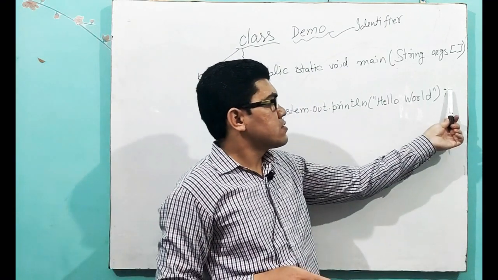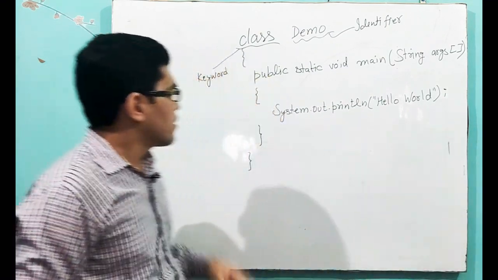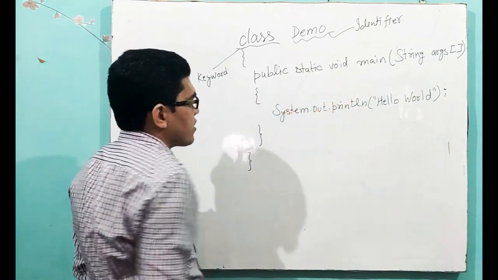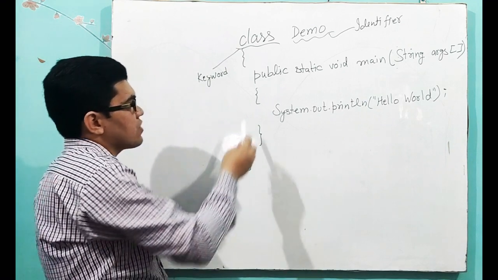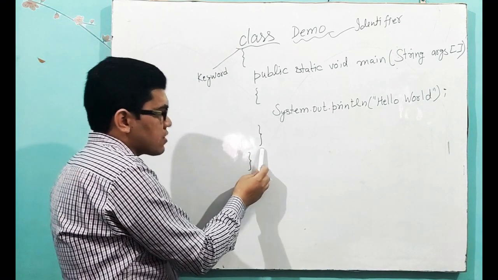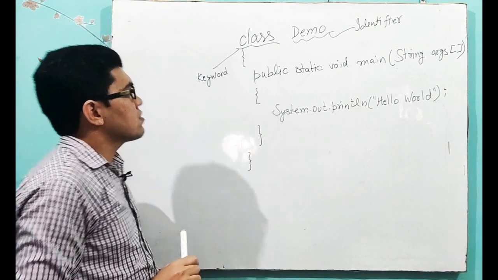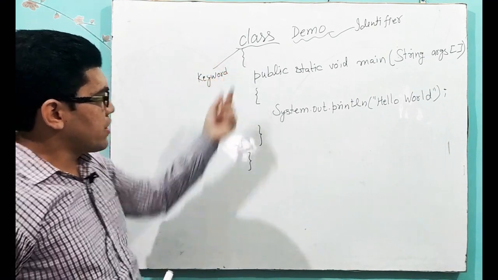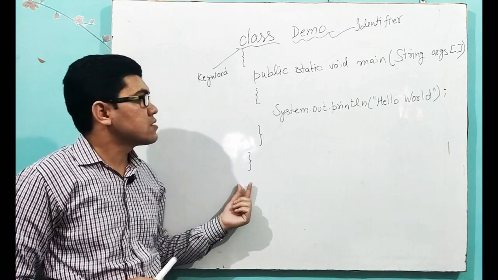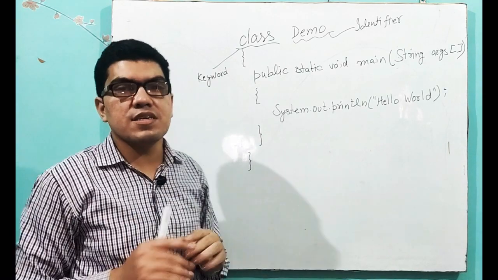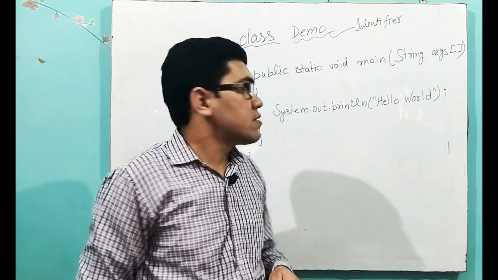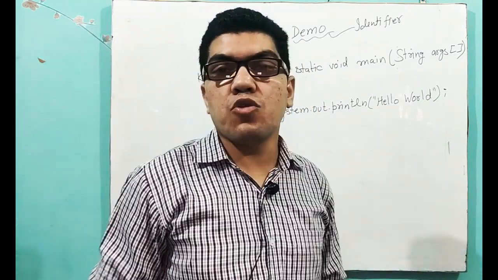Then a semicolon. Now we have to close this main function, and for closing this main function we have to write a closing curly brace. After all, we have to close the class. For closing the class we have to write a curly brace. So this is the first Java program. Now let's move ahead and see the next program.